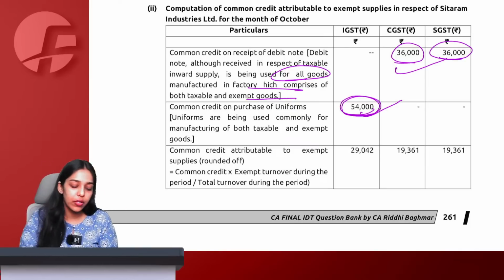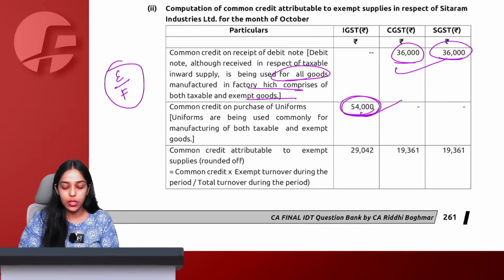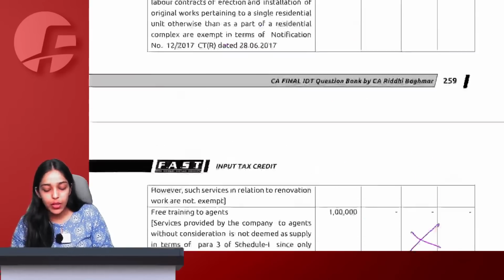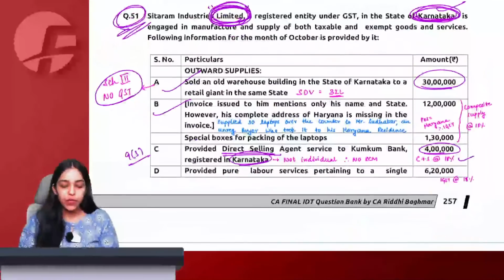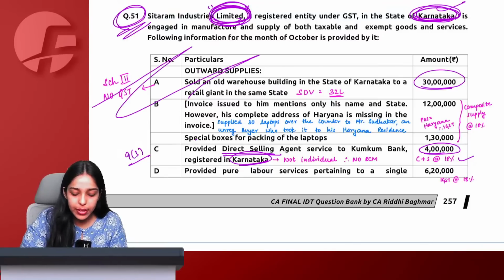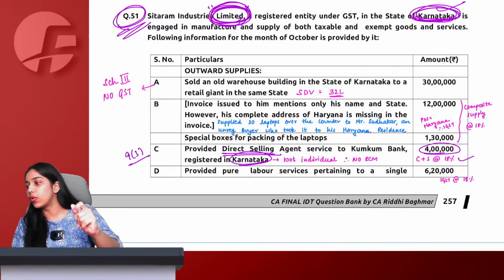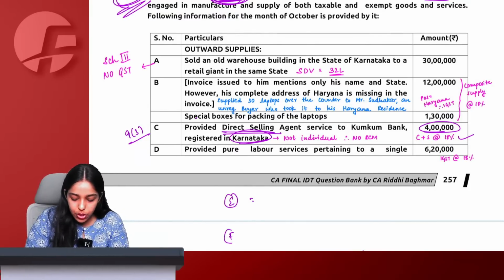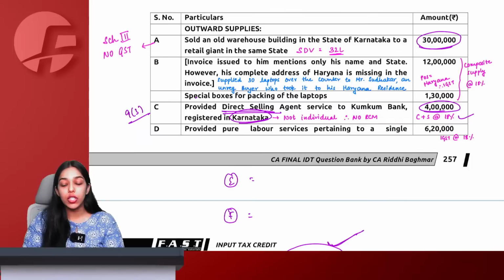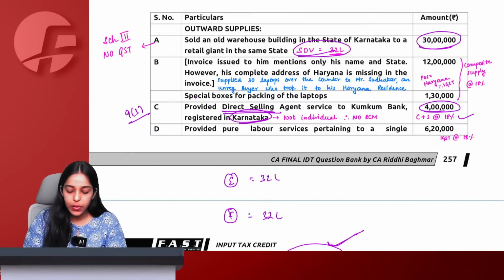Now to apportion this common credit, I need E by F, exempt turnover upon total turnover. So let us calculate exempt turnover and total turnover from the question. So first of all we know that if you are selling any warehouse or building, even though it is not a supply, at the stamp duty value you have to include it in E also as well as F also. So I am doing calculation of E here, calculation of F here. So this was sold for 30 lakh, but the stamp duty value was 32 lakh. 32 lakh will come in exempt also, 32 lakh will come in total also.